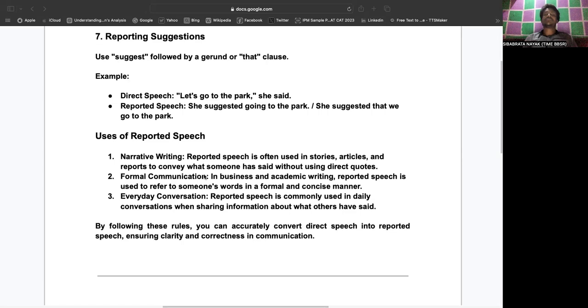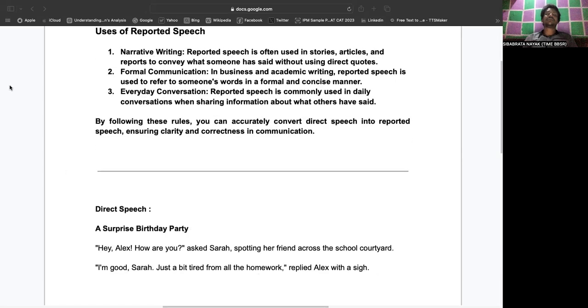Similar to that, where do we use reported speech? We use reported speech when we talk about narrative writing. Reported speech is often used in stories, articles, and reports to express what someone has said without using direct quotes, right? So, generally, reported speech is used with narrative writing.